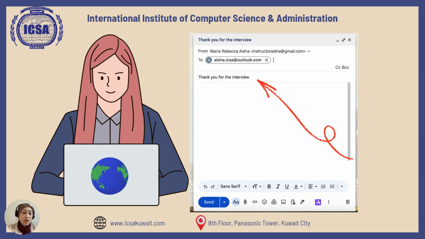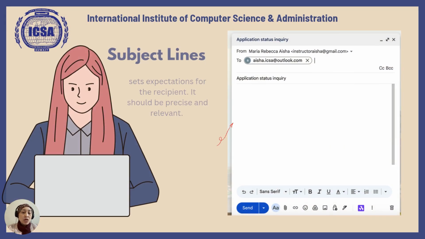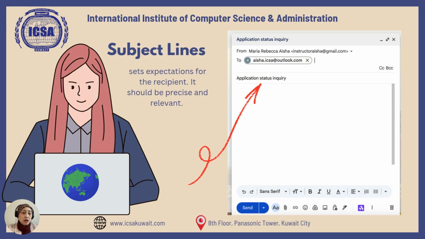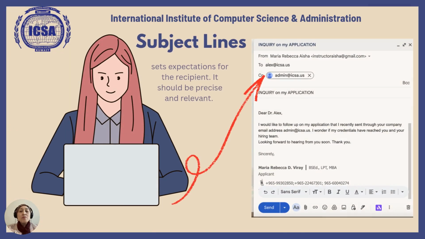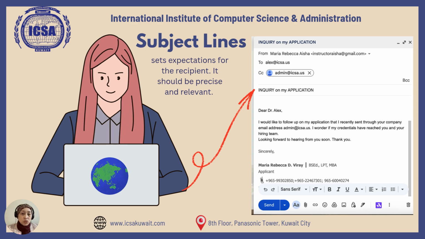For example, you want to thank the recipient for the interview, or inquire about the status of the application you have submitted. You can simply write inquiry on my application, and then into the message area, that's where you write your message, plus of course your signature block below.